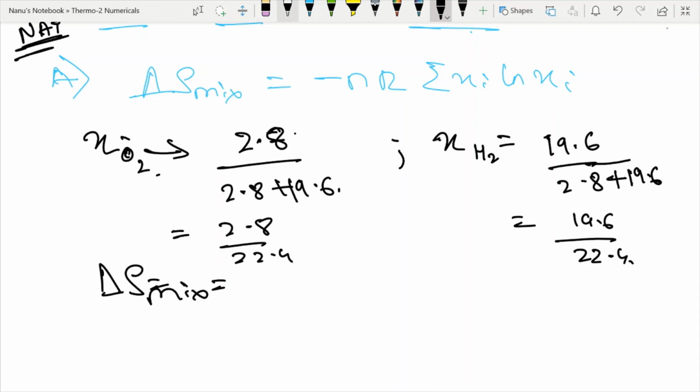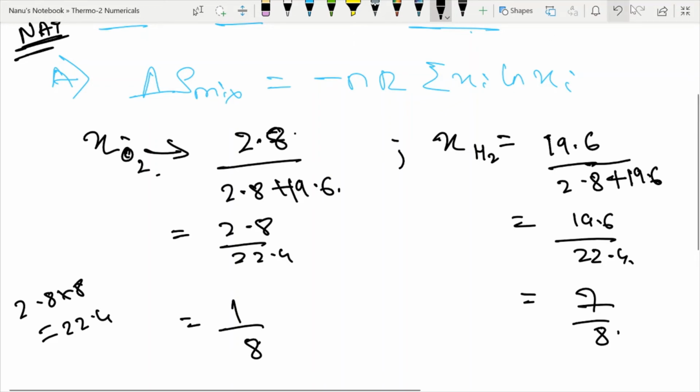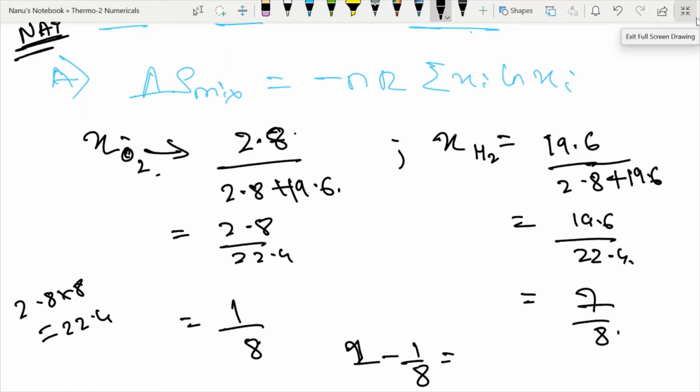I found that 2.8 into 8 is 22.4, so 2.8 by 22.4 is 1 by 8, and because it's a mole fraction, the other should be 7 by 8. We can check it with a calculator, because 1 minus 1 by 8 is 7 by 8.